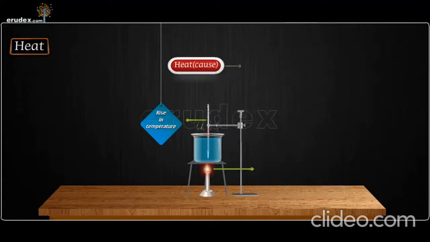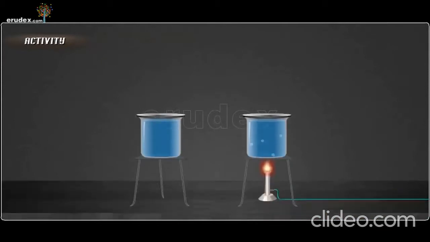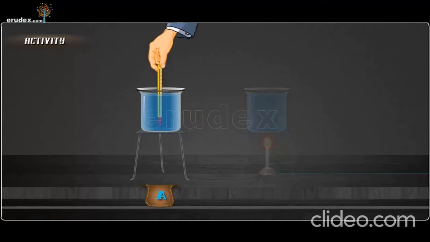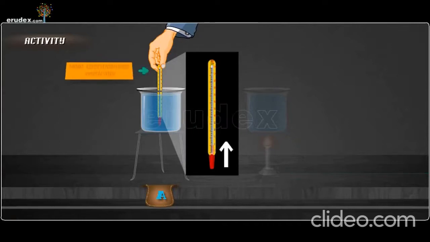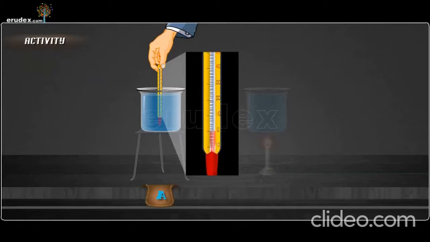Hence, heat can be taken as the cause and temperature as its effect. Activity. Take a beaker full of tap water. Dip the thermometer in water without the bulb touching the bottom of the container. Always hold the thermometer vertically. Note the reading.